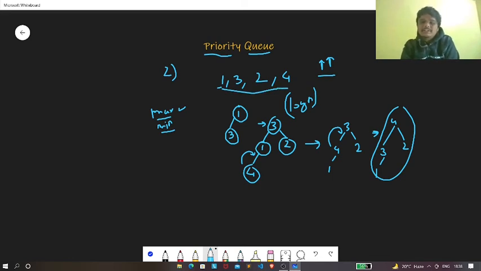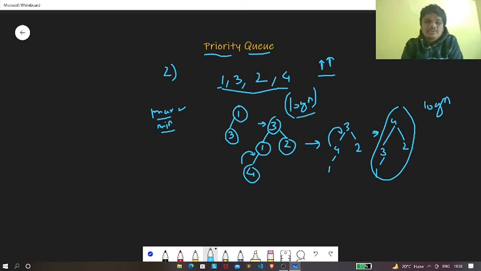Now we can see that the maximum number of steps we perform over here is equal to the height of the binary tree. We know that the height of the binary tree is nothing but log of n, and hence the time complexity for insertion in a priority queue using a heap is nothing but big O of log n.